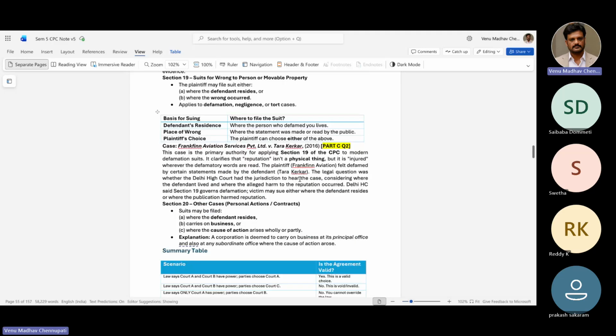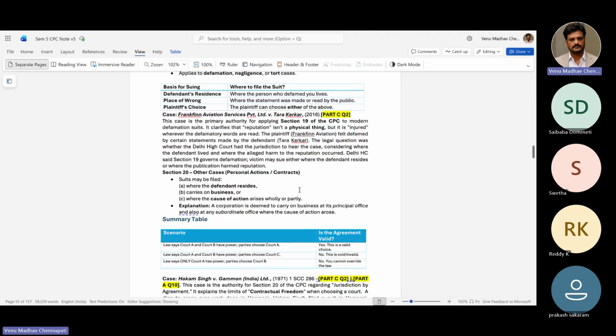Okay, and then section 20 says other cases like personal acts, contract suits may be filed where the defendant resides or carries on business, or where the cause of action arises wholly or partly. Example: a corporation is deemed to carry on business in its principal office and also a subordinate office where the cause of action arises. So a company has multiple branches, so should you sue at headquarters or at the branch? You sue where the cause of action arose. So if they have no branch there, sue at headquarters. If there is a branch, sue in the area of that branch.